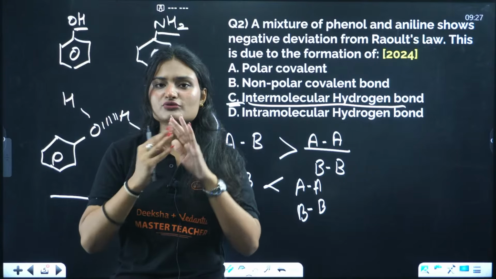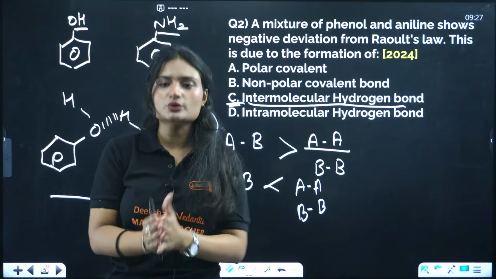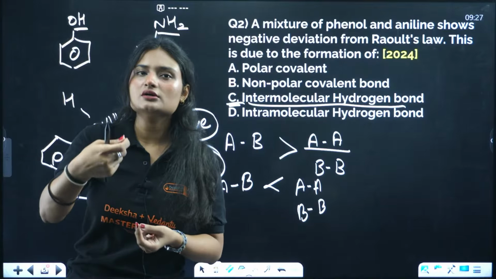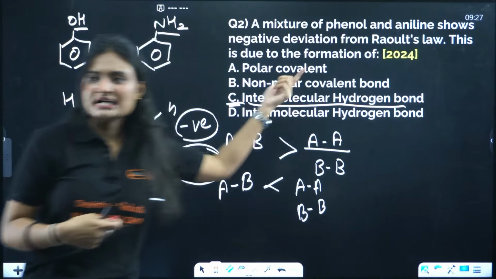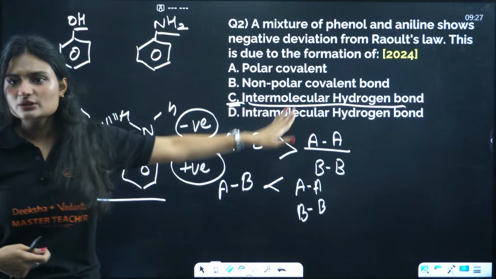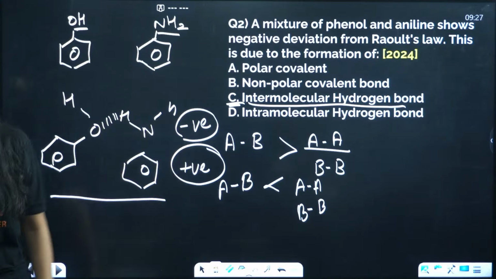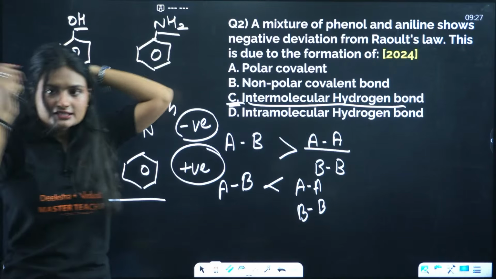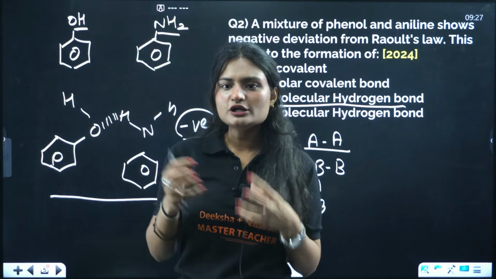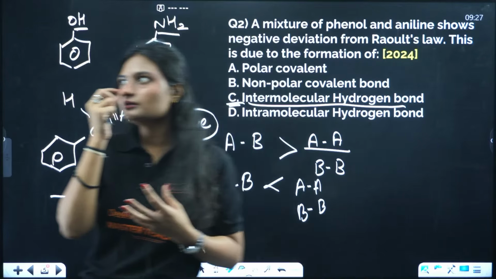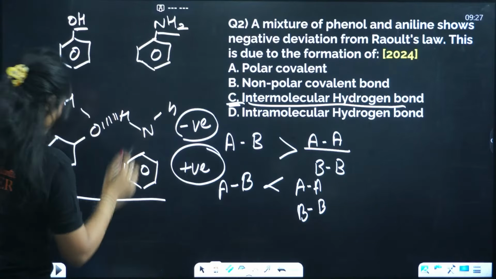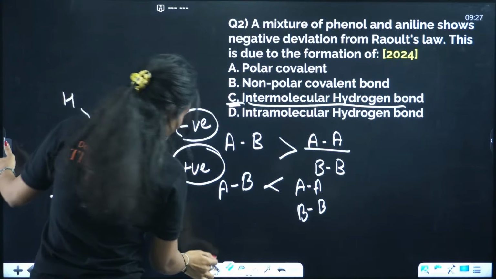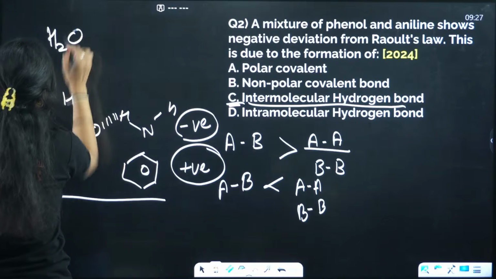Whatever notes you have from wherever you have studied, revise those notes and solve the questions, because questions will give you a clear-cut idea of how to attempt, what kind of problems will come, right? So for example here, they asked about what kind of bond is involved. So from Raoult's law, a question like this might come. If it's positive deviation, then, see, it depends. Positive deviation means the intermolecular forces are weak, right? Okay, I'll give you an example for positive deviation. We have water and ethanol.